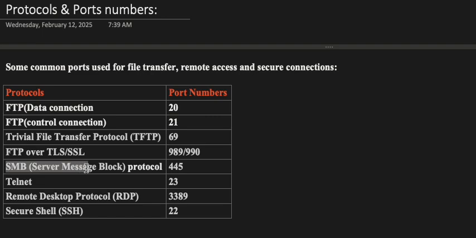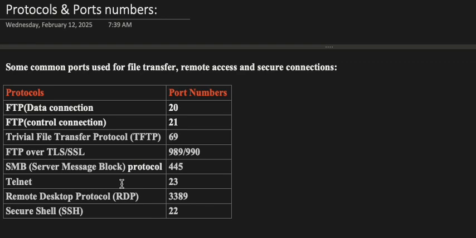SMB, Server Message Block Protocol over port 445, is used for file sharing and network resource access. SMB over port 445.